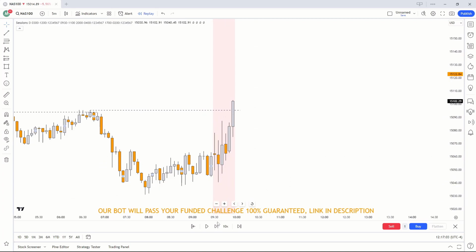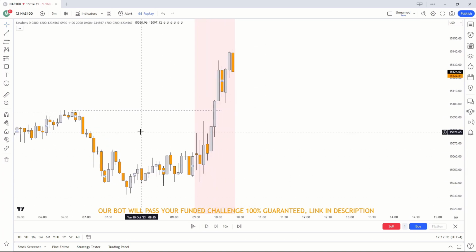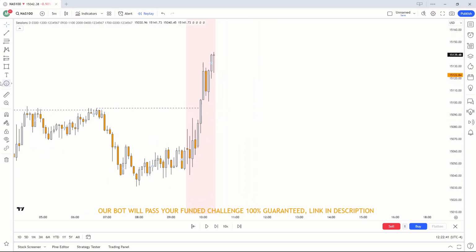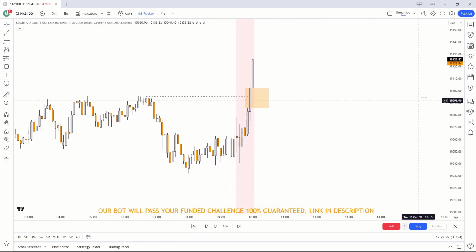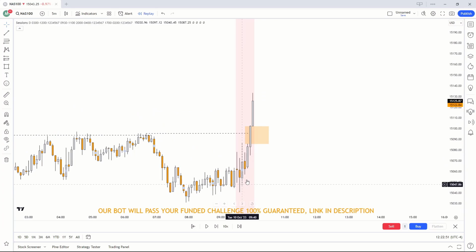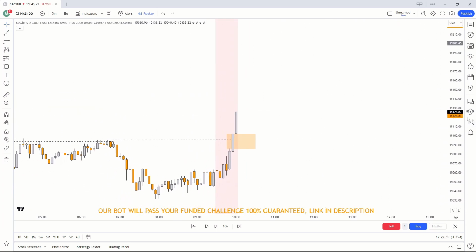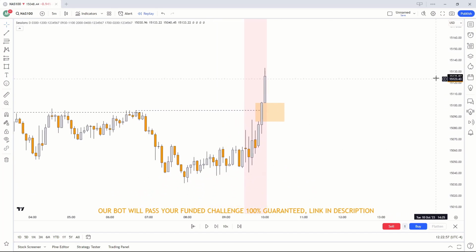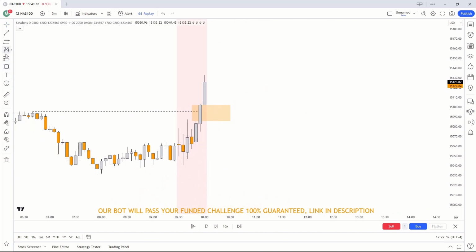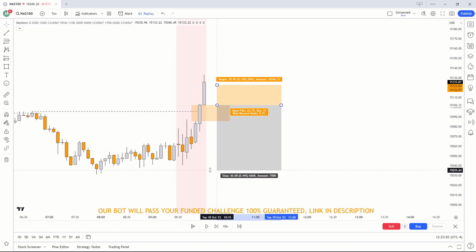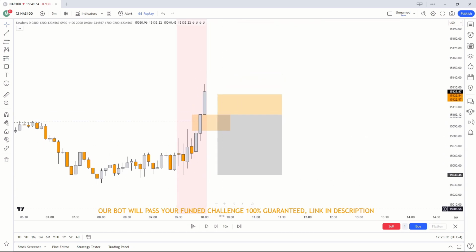I'm going to wait for the first FVG that forms, which we do very clearly get. From here, I'll simply mark up my fair value gap, which is right here. If I replay the market to make it a little clearer, we don't have any other clear fair value gaps. You could go on the lower time frame and try to confirm, however I do not see any other clear fair value gaps now. From here, I'm simply going to set my limit order and place my stop loss below the swing low.